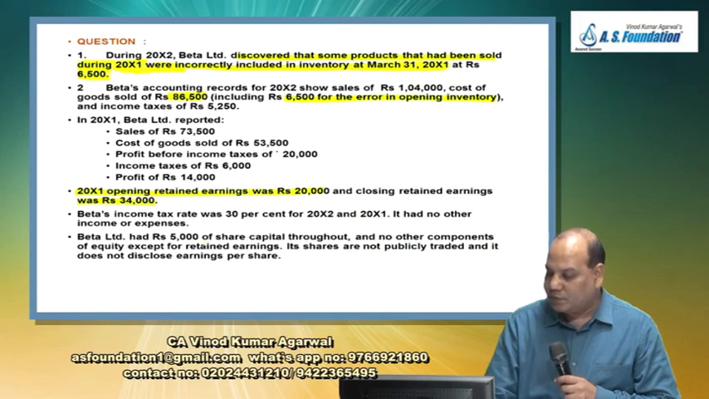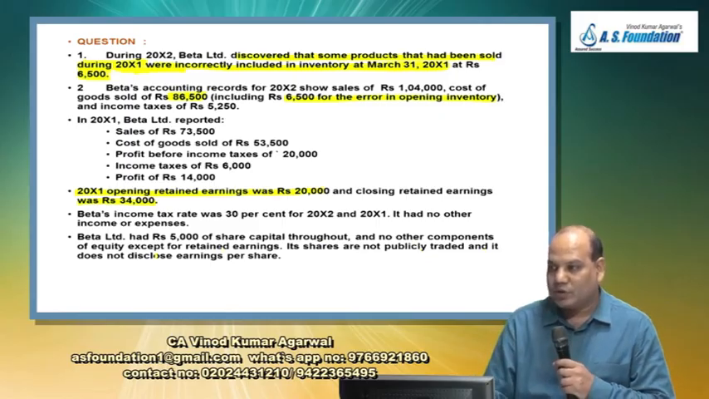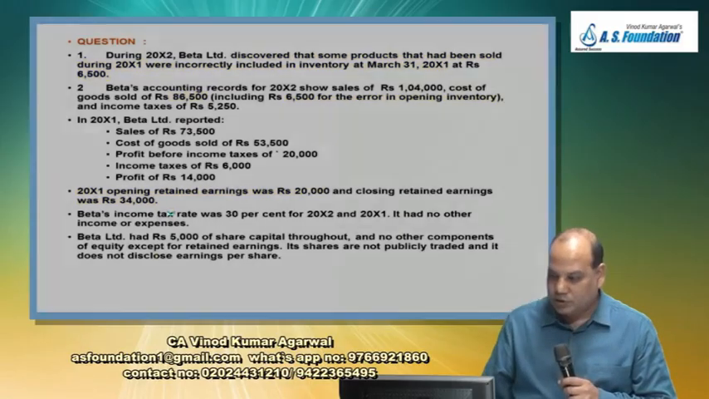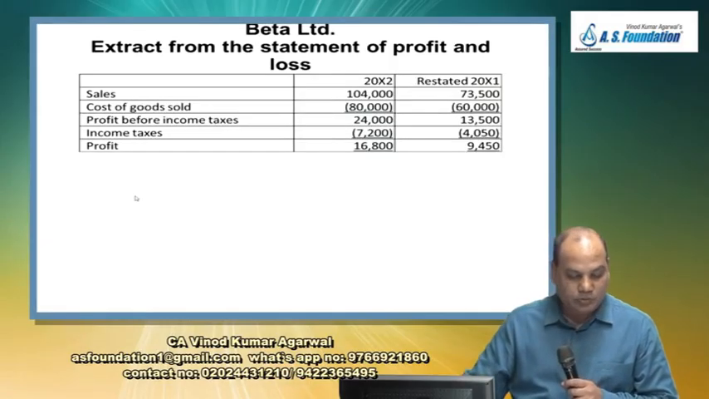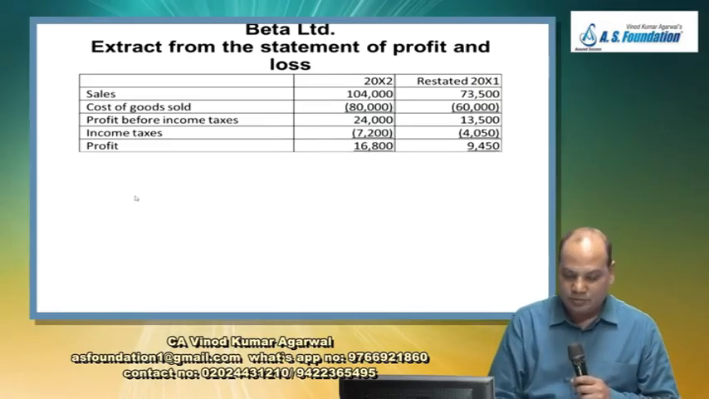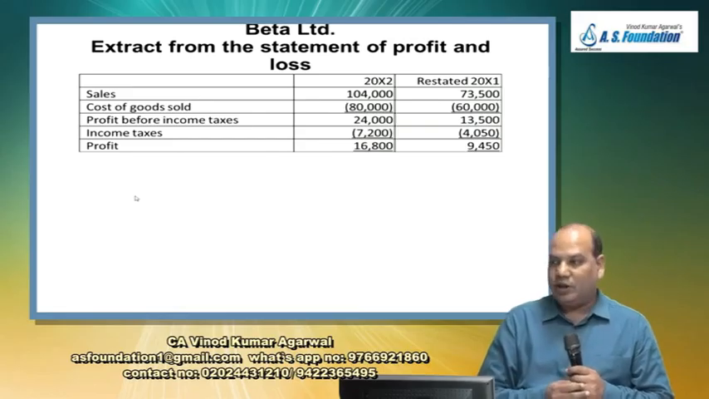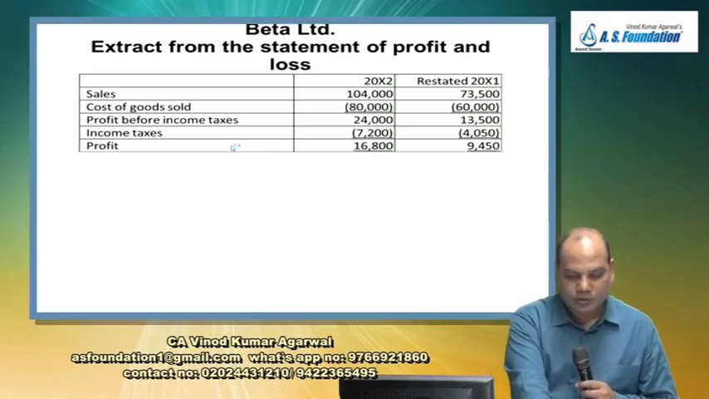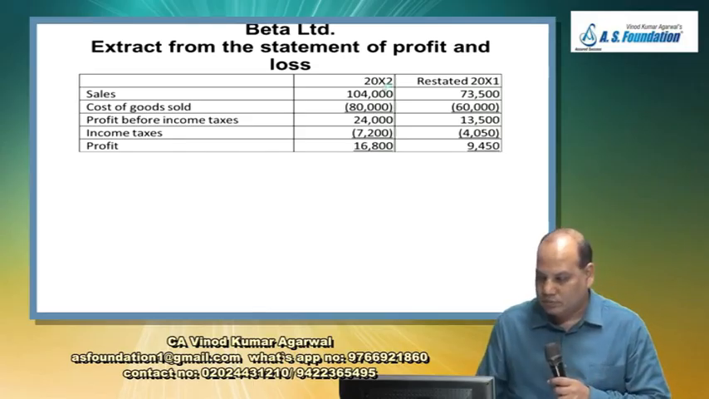Beta Limited had rupees 5,000 of share capital throughout and no other component of equity except for retained earnings. Its shares are not publicly traded and it does not disclose earnings per share. Good. Then what are we supposed to do? We are supposed to explain how this error will be corrected. Is it right? So first you understand the statement of profit and loss.